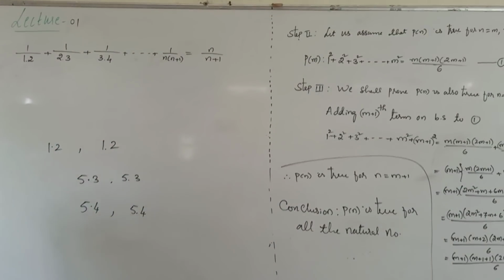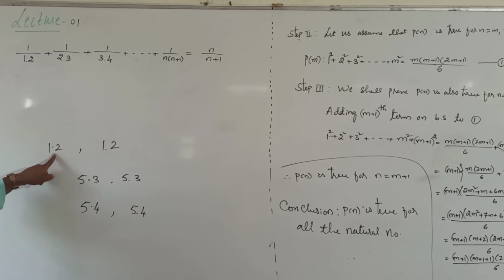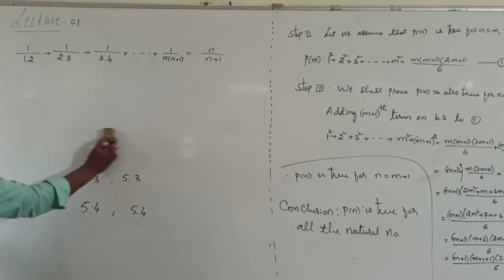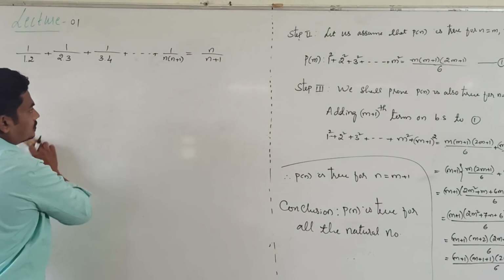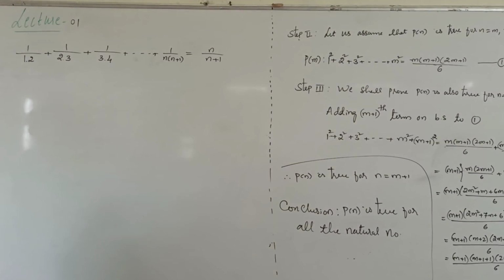Just remember these notations. It is 1 into 2, it is 1.2. 5.3, 5 into 3. Prove by using principle of mathematical induction. Let us take given statement as P of n.